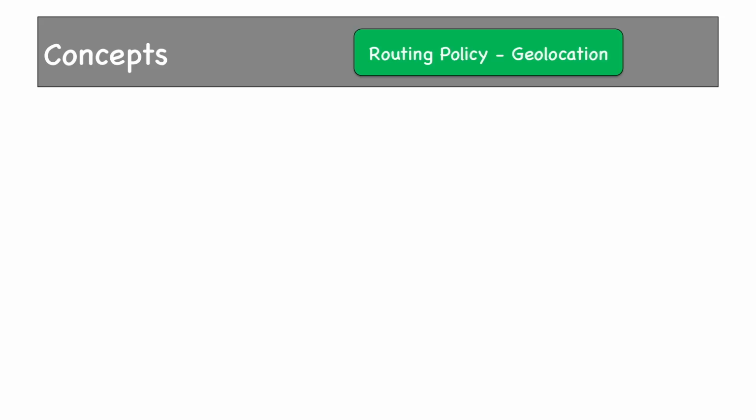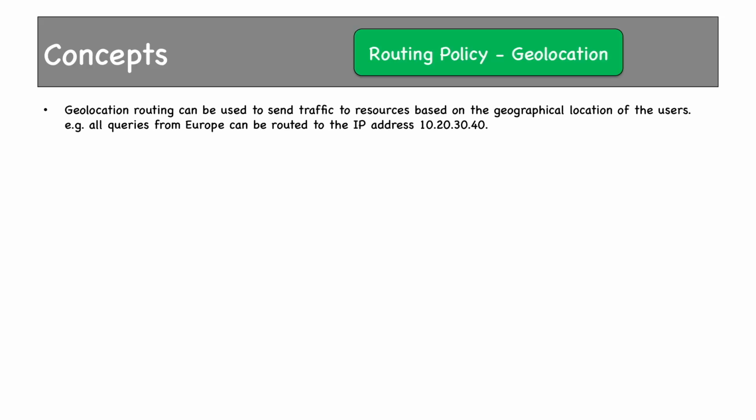Then we have geolocation based routing. It can be used to send traffic to resources based on geographical locations of the users. For example, all queries from Europe can be routed to the IP address 10.20.30.40, or all queries from India can be routed to a different IP address. Geolocation works by mapping IP address irrespective of regions to locations. So we have a mapping of IP address and user locations.